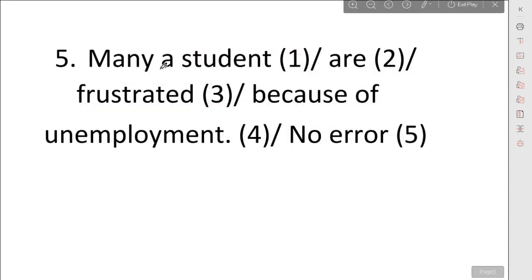Next we have, many a student are frustrated because of unemployment. Here again I am going to give you a very amazing trick. Here we can see that this "many" confuses us. How? We see that there is "many", so we think it is plural. It seems that if there is many, then this plural verb will be right, but it is not so.